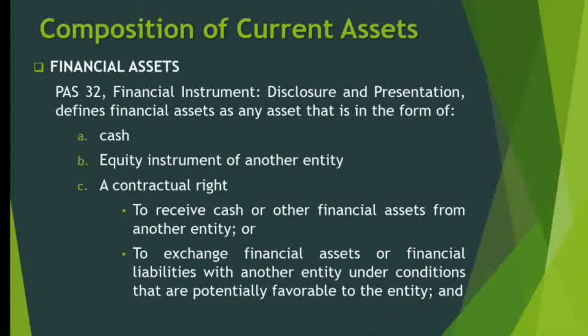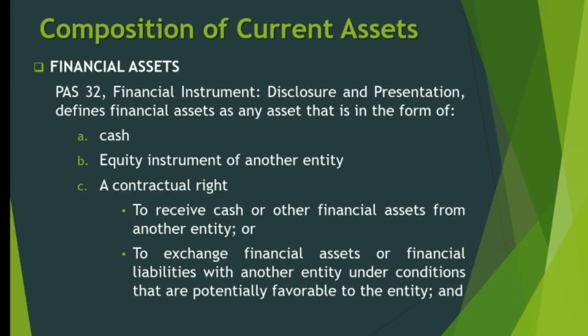Current assets also include financial assets. And under PAS 32, a financial asset is defined as any asset that is in the form of letter A, cash. So from the word itself, financial assets, when we say financial, it has something to do with cash. Letter B, financial assets could also be in the form of an equity instrument of another entity.